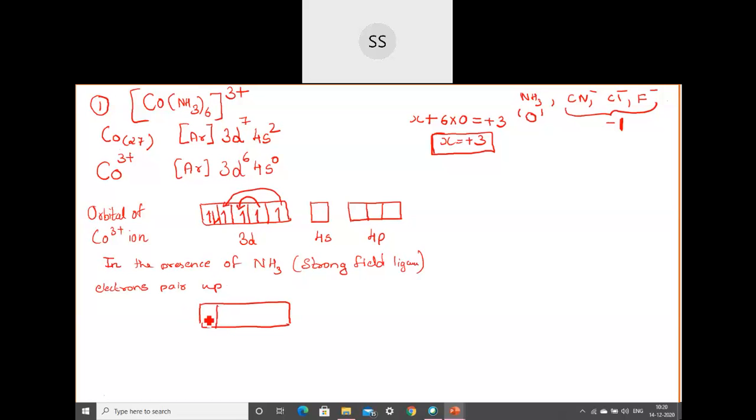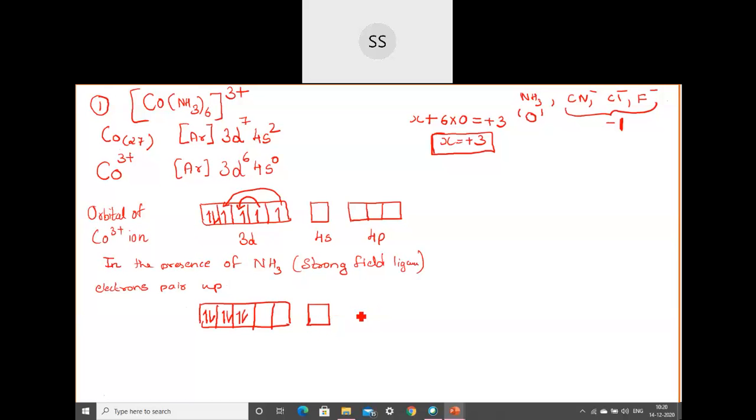So the first orbital we had initially, which was already filled. Okay, now because of the strong field ligand, I am going to fill up these orbitals. So in these two electrons, initially it was one, but then due to the ammonia ligand, this last electron came to the second orbital, I told you. So now we will get a pair. And in the third orbital also, we had only one electron, but due to ammonia, this second last one has come to the third orbital. So even here we will have a pair. And the last two orbitals will become empty here. Okay, so these will be empty.